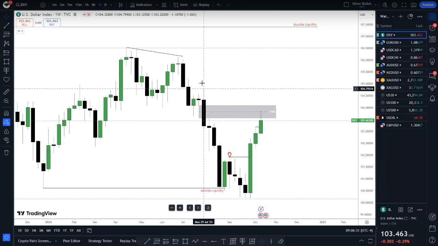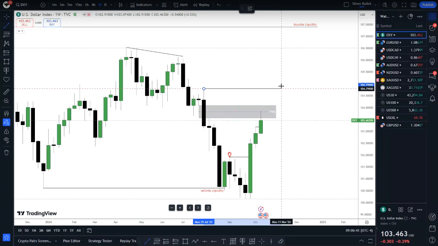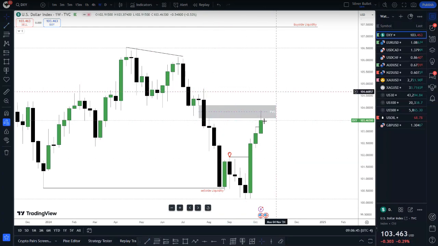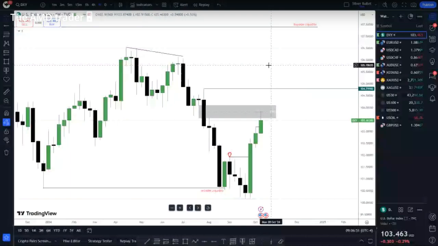And where is our draw on liquidity? Again, we still have these failure swings here, and we still have this high here. So this week, I want to see price pushing above the constant encroachment of the fair value gap, or close above it, and I'm looking for this high here. Not this one. We'll be looking for a bullish dollar to 104. It's safe to say 104.7, and it's going to be 104.80. That's where we are headed.